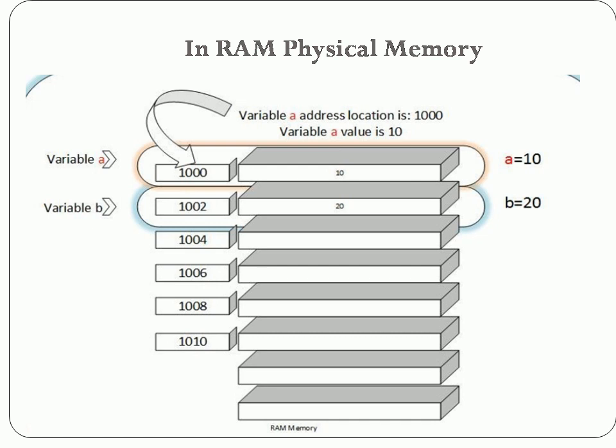So here 1000 represents the address location of variable a, and a equal to 10 means that the value of a is 10. So variable a's address is 1000, and a's value is 10. Suppose I want to identify what is there in the address location 1000, the value 10 will be stored in that memory location. Got it?